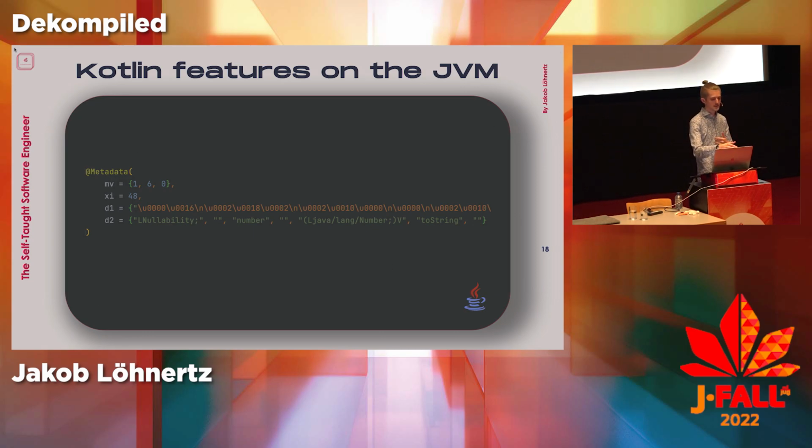So what this would tell us in this case, although we cannot really read it, and it's also not really well documented, is that we have a class called nullability, and it has a field number, and that is of type java/lang/number. And then somewhere in this unreadable D1, it would have some marker saying this field with this type uses the Kotlin feature non-nullable type, or is supposed to, right? And you see I cropped it off at the side, so the D1 goes on for very, very long, and this is just for this short, stupid class. So typically, this is quite some code that it adds because of this.